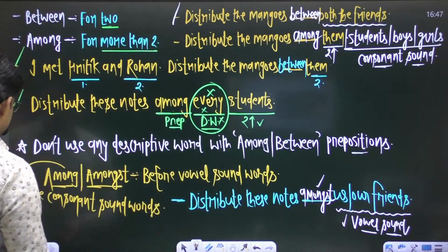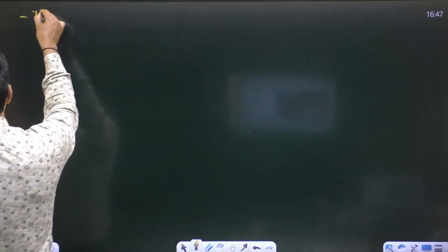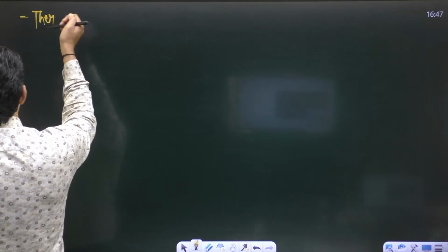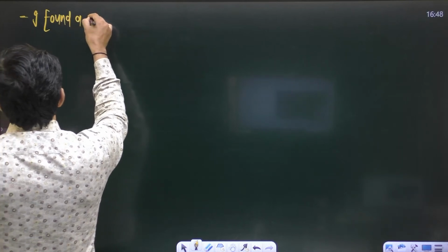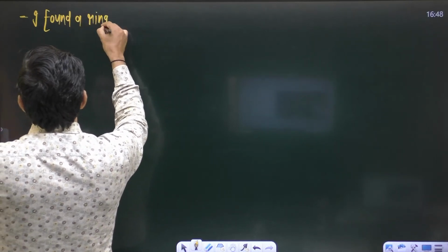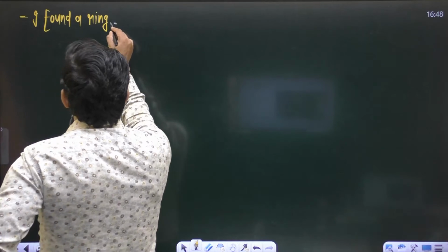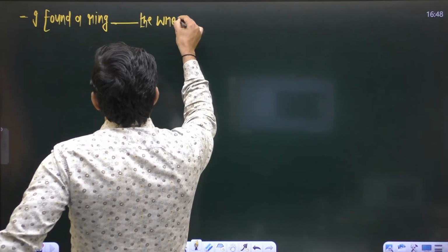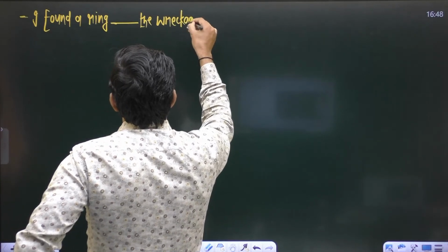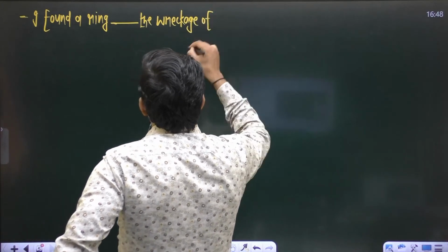So let us take some more examples. There is a sentence like: I found a ring blank the rackets of the plane.